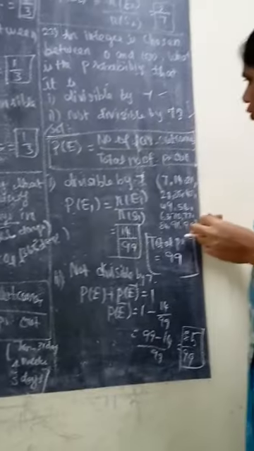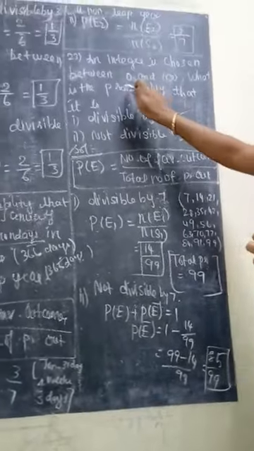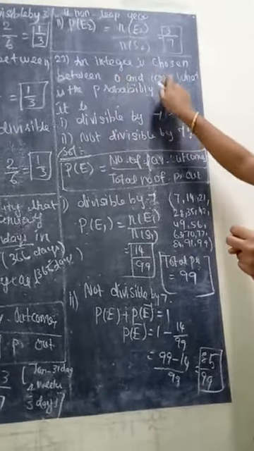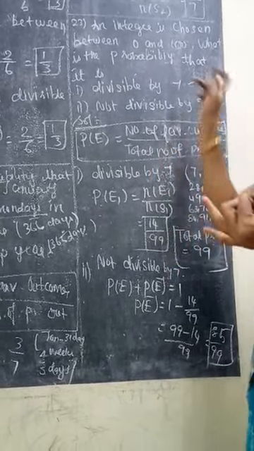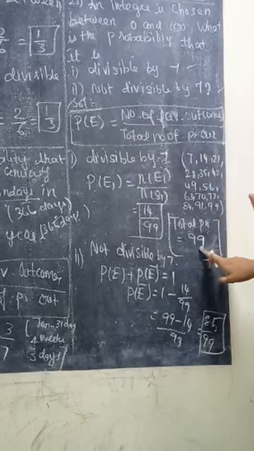So total number. How do we find the total number? Listen, the integer values between 0 and 100. So 0 and 100 are excluded. So the remaining numbers are 99. That is the total value.